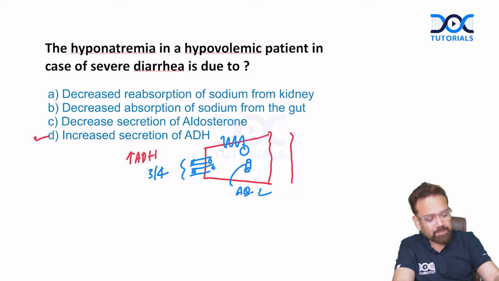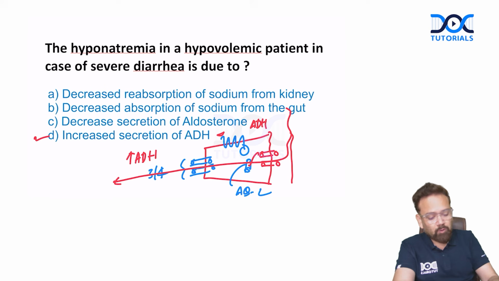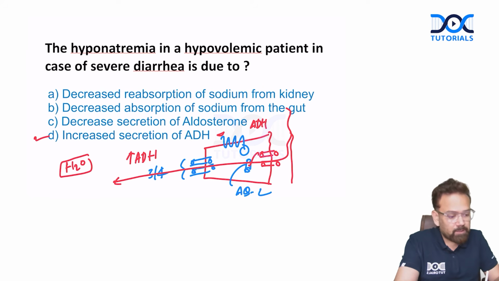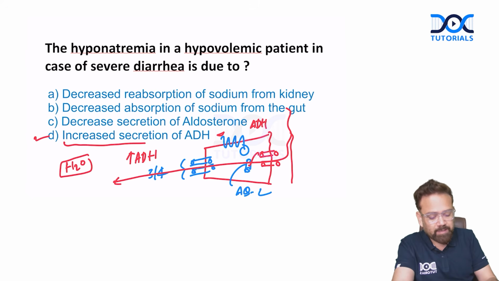Only when ADH comes, it will implant aquaporin 2 on the luminal side so that water can be reabsorbed. Okay, so only water will be absorbed, and more water will be absorbed. It will produce dilutional hyponatremia. So this seems to be the more appropriate answer for this question. The hyponatremia in a hypovolemic patient in the case of severe diarrhea is due to increased secretion of ADH.